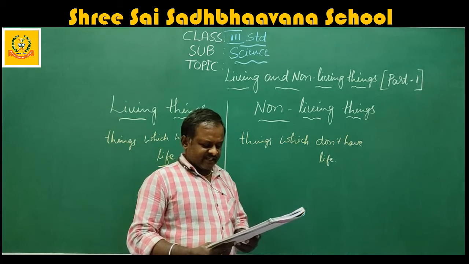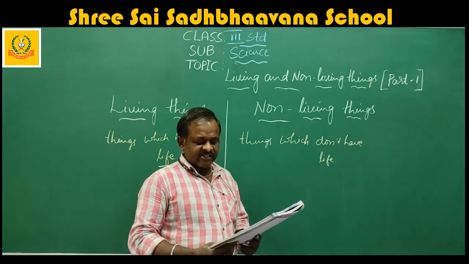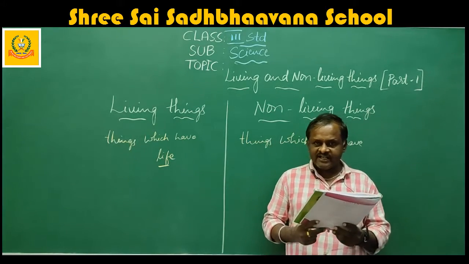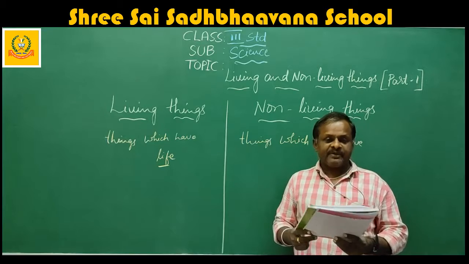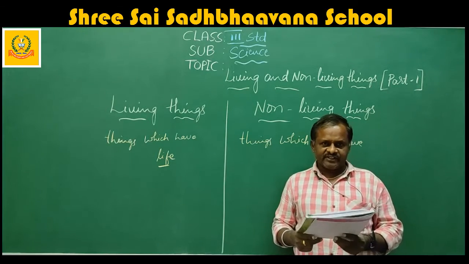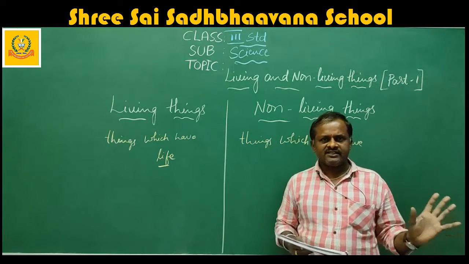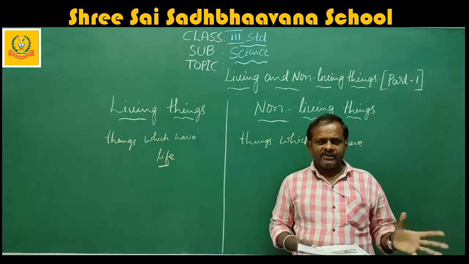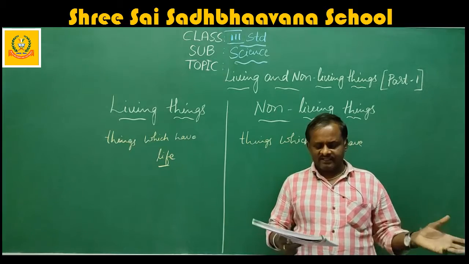Fan remains stationary unless the electric switch is switched on. That means chair and table remain at their places unless somebody pushes it. As I already explained, wherever you kept it, there only it is. It cannot move from one place to another place without the help of others.